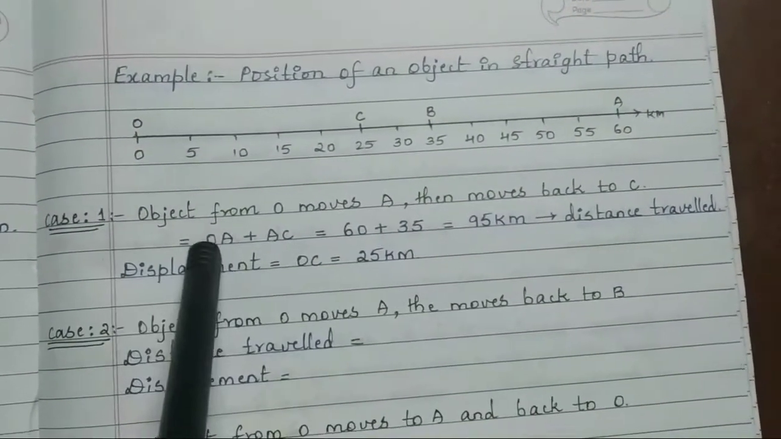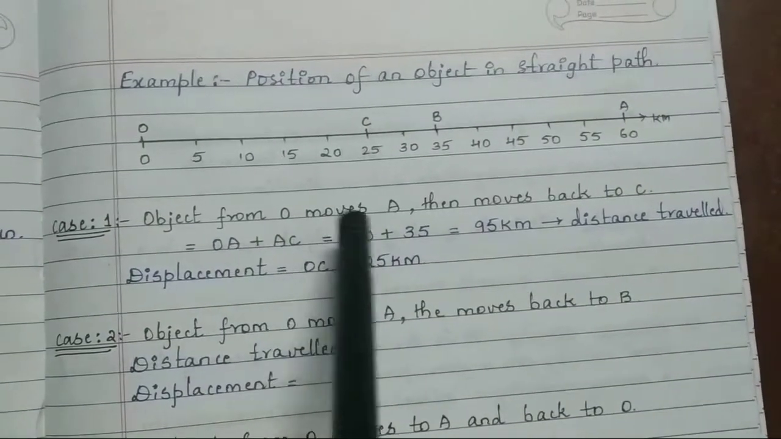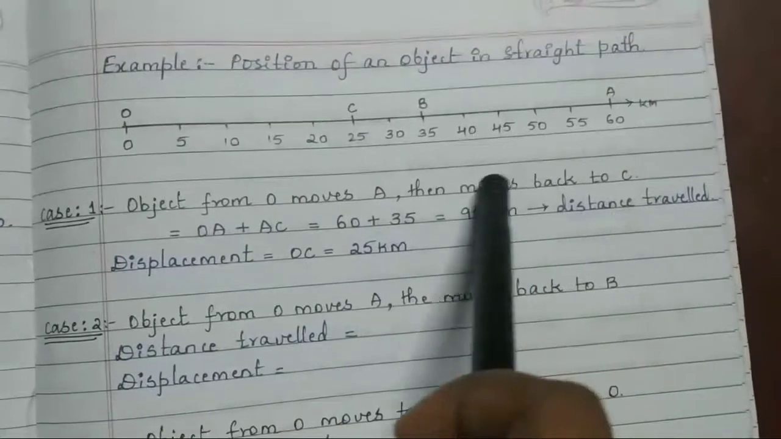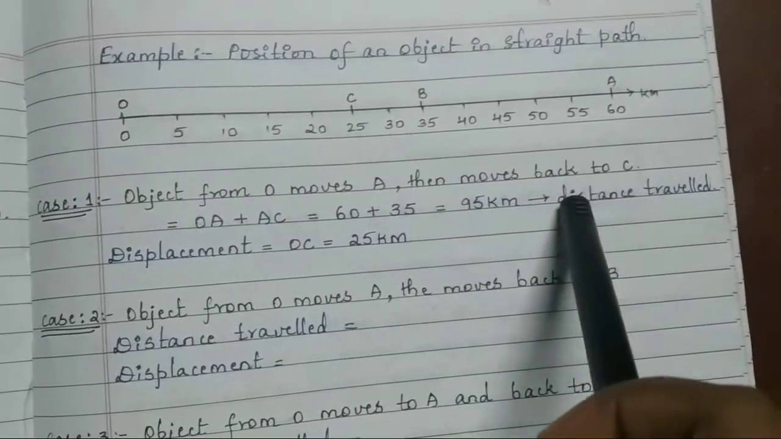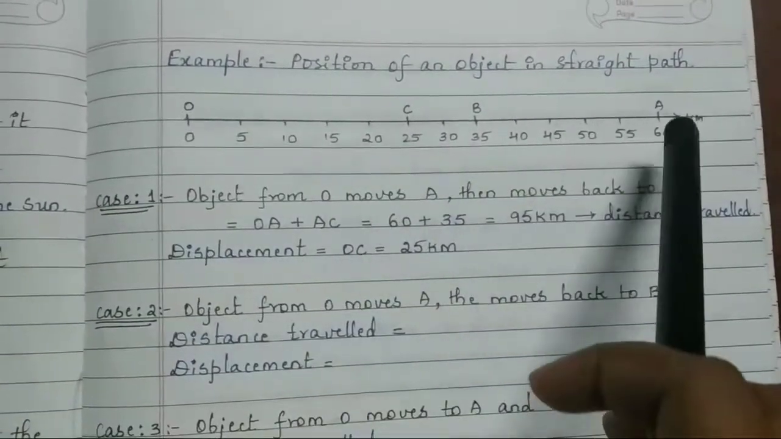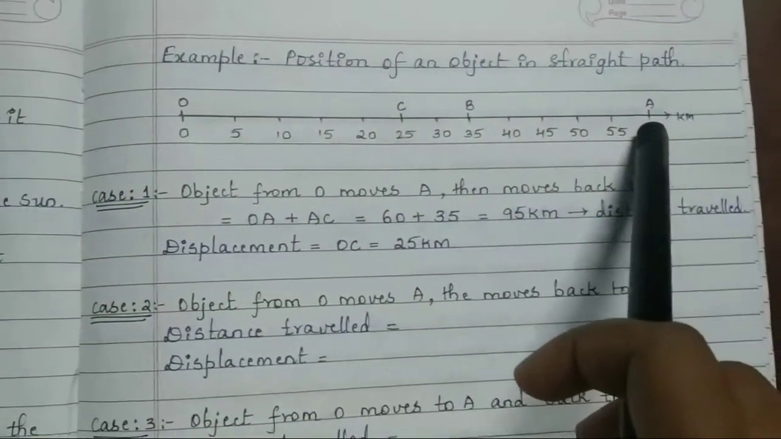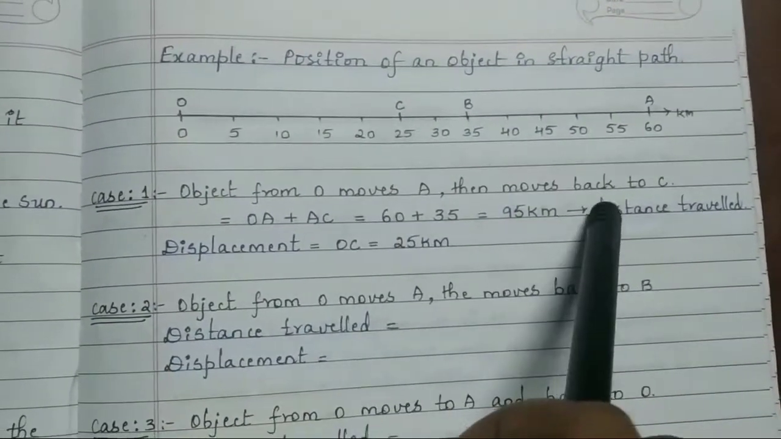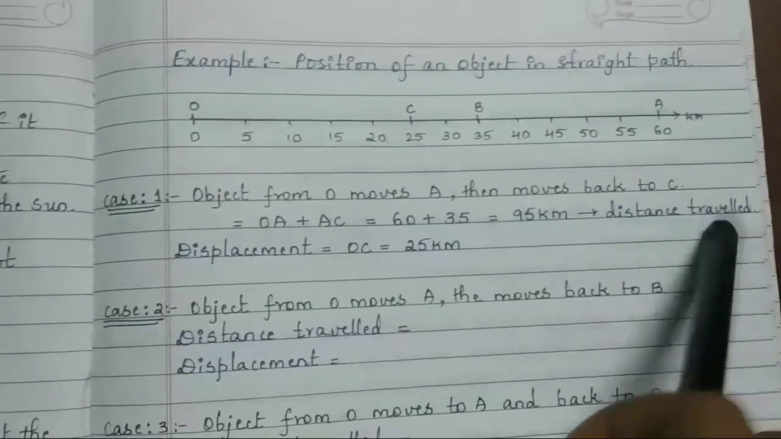When you add OA plus AC, 60 plus 35, you get 95 kilometers. So what is this 95 kilometers? It is nothing but the distance traveled. As you can see, he is coming from O position to A position and going back from A position to C position. This is nothing but the distance traveled.